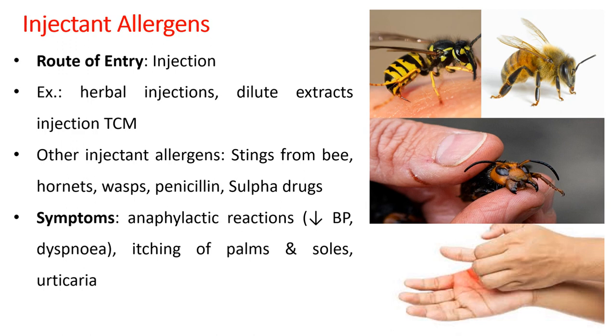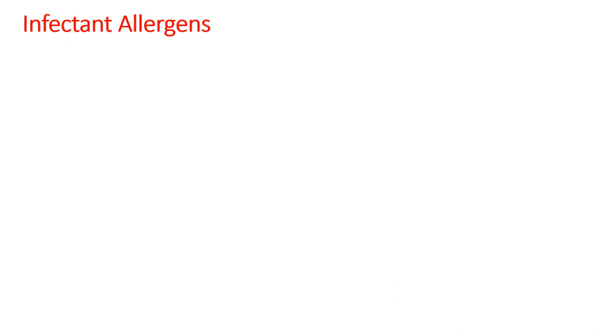And the common symptom is anaphylactic shock. If the amount or the concentration of this allergen is excessive, it leads to depletion of the blood pressure and causes dyspnea, difficulty in breathing. Further, it can also cause itching of the palms and soles, or even urticaria, that is, skin rash throughout the skin.